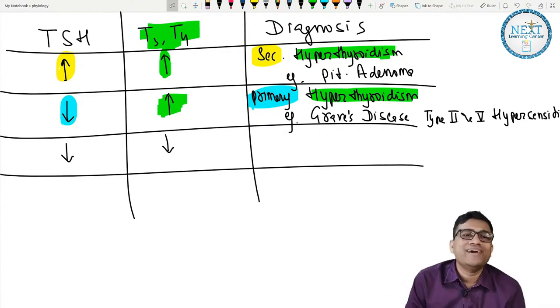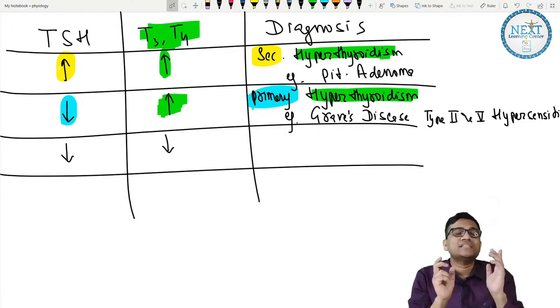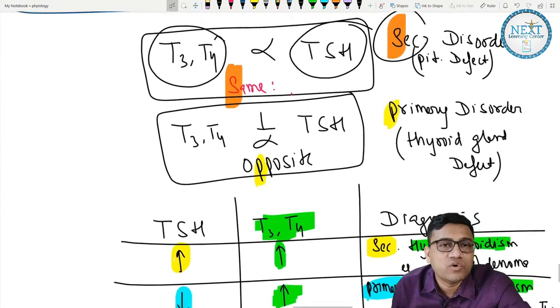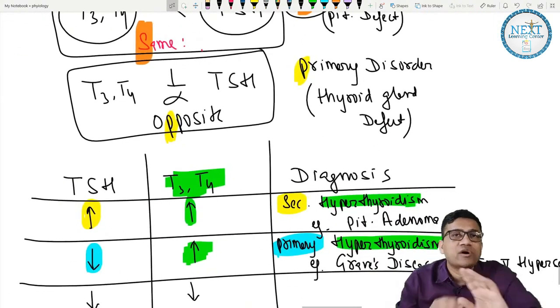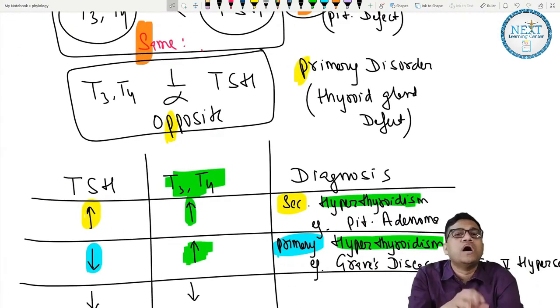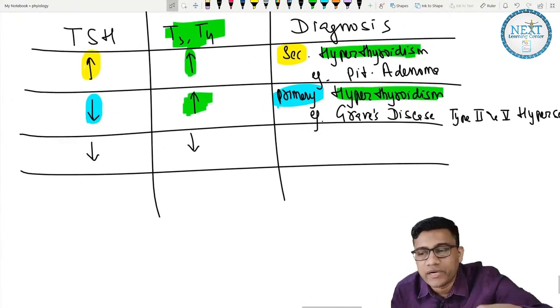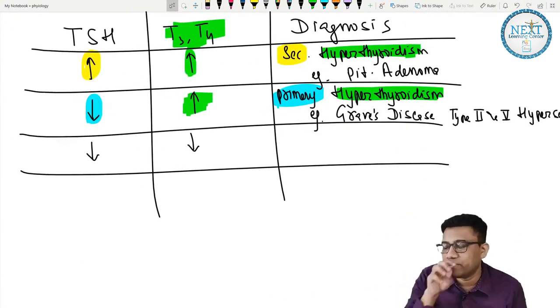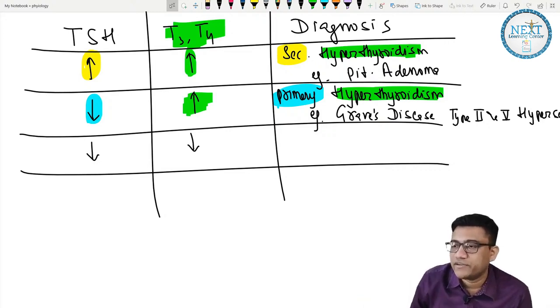I have already told you. If they are going together, up or down, in the same direction, it is secondary. Same is secondary. If they are going opposite, it is primary. So they are both going down. It is what? Secondary. Very good. Now you are coming into action. Yes, it is obviously secondary.